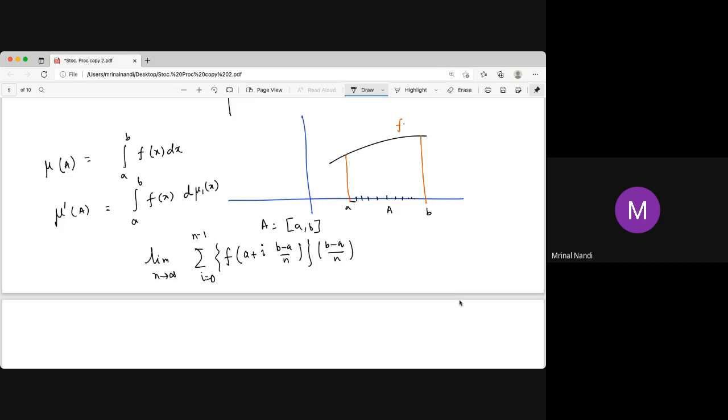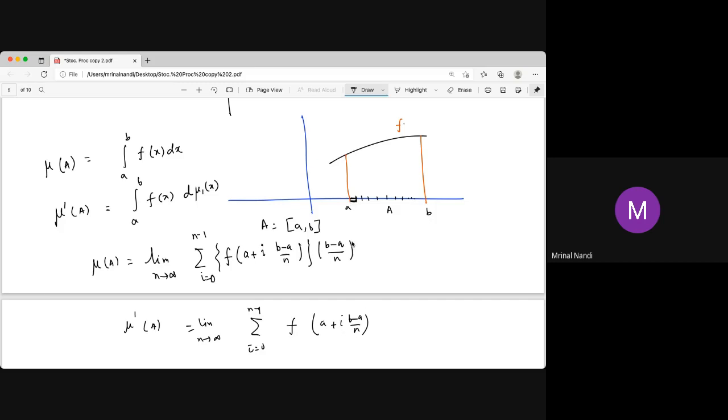So this is the basic idea to find the area. Now, this is for the mu A. But for this Lebesgue-Stieltjes integral, it's the same thing. You have to put the limit n tends to infinity, from i equal to 0 to n minus 1, and you have to take the function on that value, the functional value. But this is the last thing: b minus a by n, this is the length of this interval.